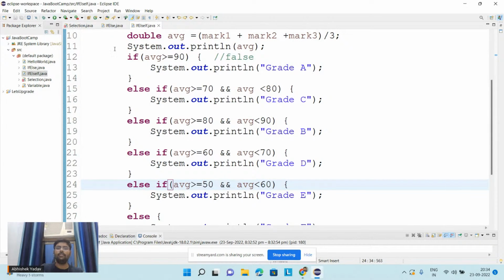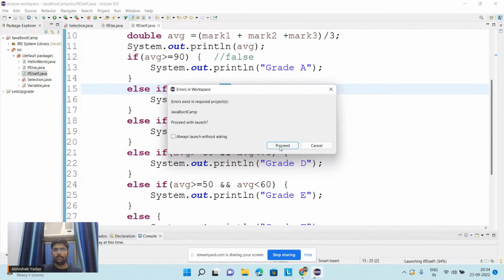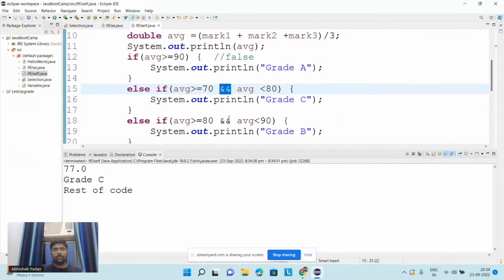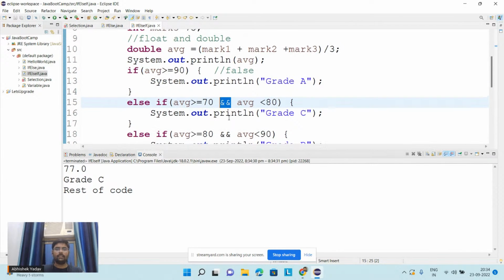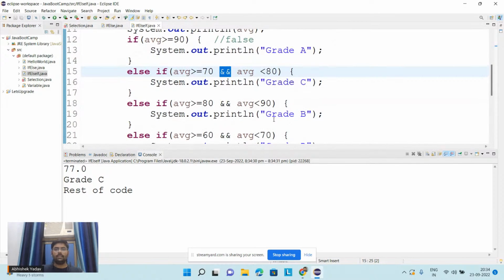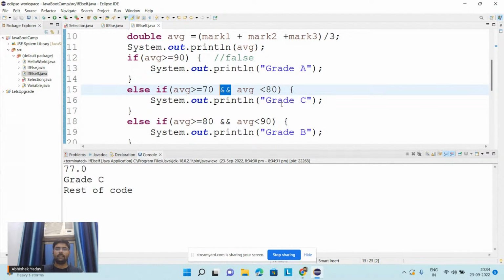So now let's try to run the program, and let's see what output I will get on the output screen, and after that we will discuss what this operator is. Okay, let's run the program here. Okay, we have missed something. Yeah, it is 77. Now the condition is correct, right everyone? Because when we are finding the average, the average can also be a decimal. Yeah, so now we are getting the complete line, right?